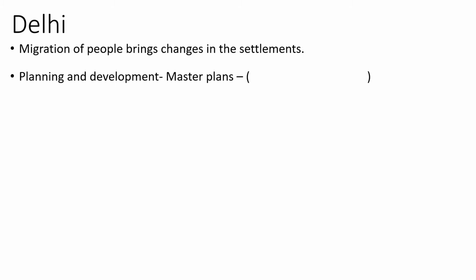A master plan is a dynamic long-term planning document that provides a conceptual layout to guide future growth and development. I want you all to pause for a little minute and write down the definition of master plan. Okay, so here you can write: a master plan is a planning document. I'll just write it for you here. It is a planning document.